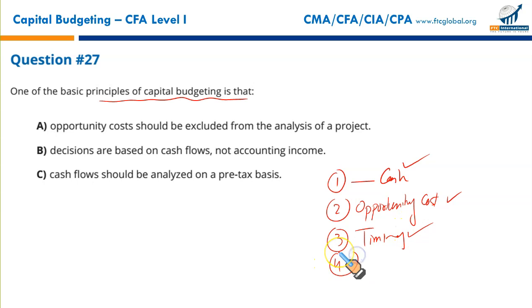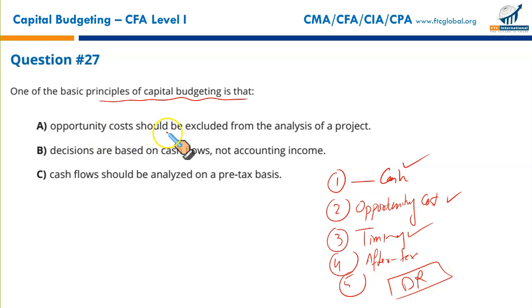Fourth, all the cash flows must be taken on after-tax basis. And I'm sure you have done many questions. Fifth basic principle: we don't need to consider the interest payments or dividend payments in the capital projects. Why? Because they represent financing. Financing costs are not considered separately. Financing costs are embedded in the discount rate that you're using. Right? So that's what was important.